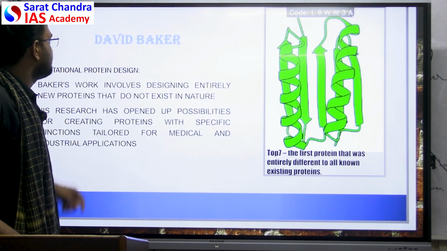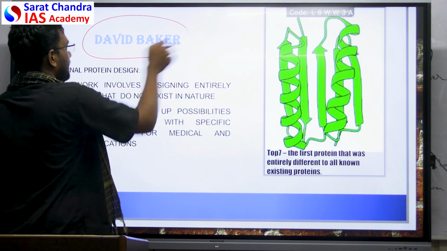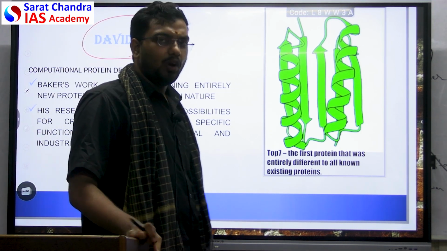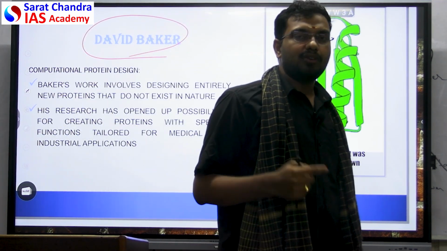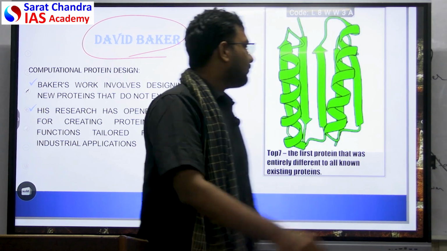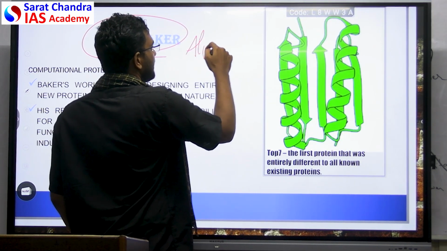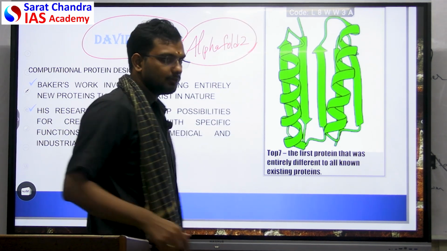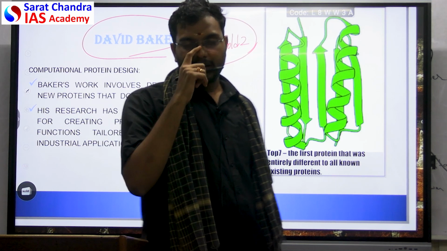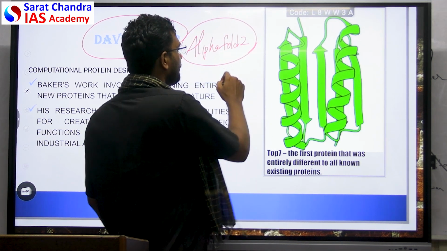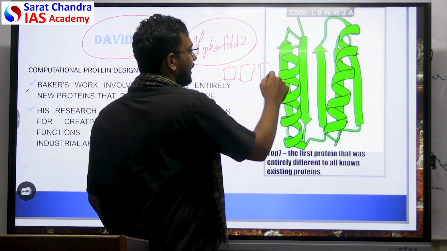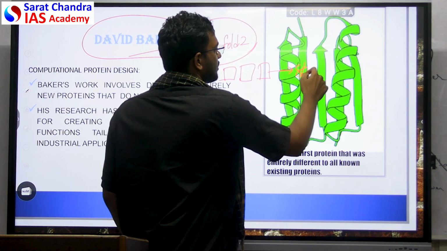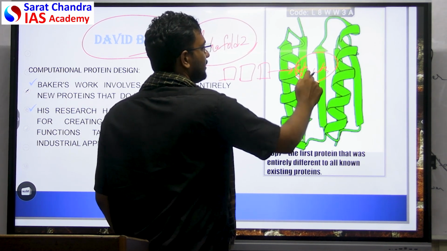Now Dr. David Baker, what he did was, he went a step further than AlphaFold. AlphaFold, what is it doing? AlphaFold is giving the structure of the existing proteins. Now Dr. Baker thought, when you input the list of the amino acids, it is predicting the structure. So he thought, what will happen if you do it in reverse?